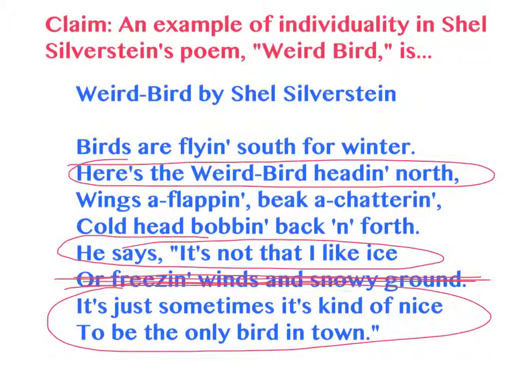Now, if you notice, I took out text here in between this line and these two lines, and I also left out these two lines. The way you show your reader that you've skipped some words is by an ellipsis, dot, dot, dot. So I'm going to leave a dot right there to show that I skipped these words, three dots, and I'm going to do three dots here to show my reader that I skipped this line. Also, in poetry and song lyrics, at the end of a line, to show your reader that there was an end of a line, you use a slash. So you'll see that in my quote. But I found my evidence here to support my claim that these are examples of individuality.